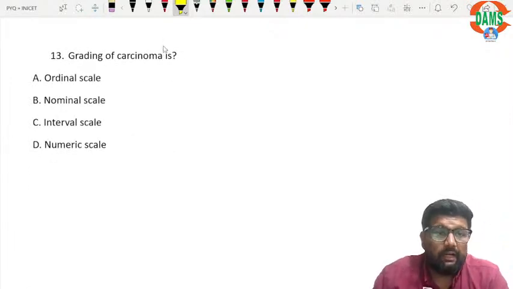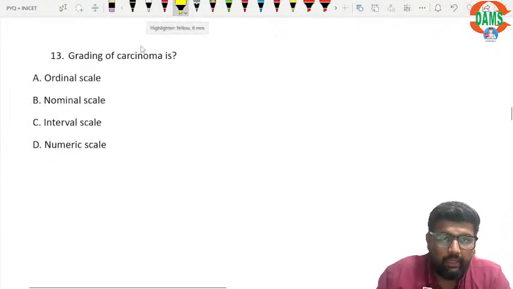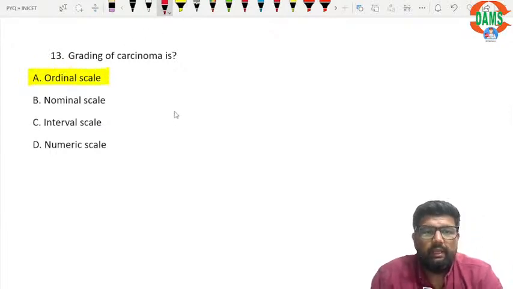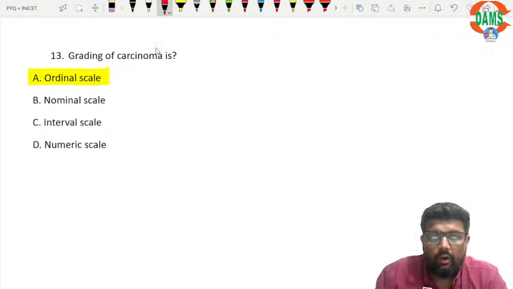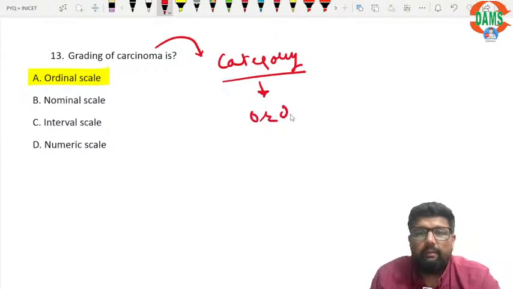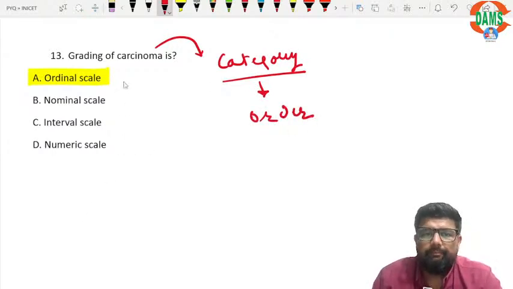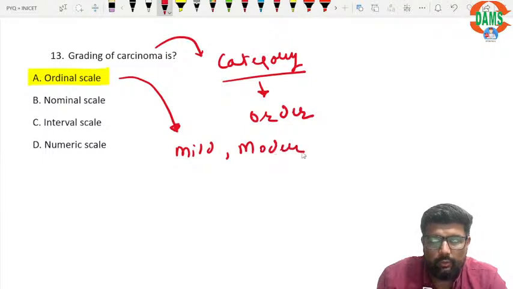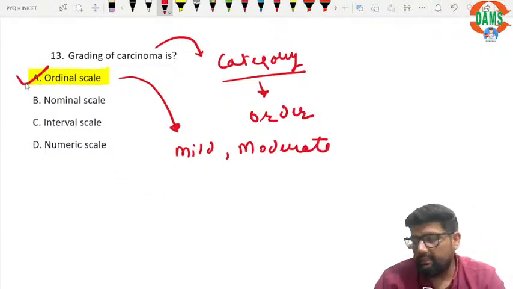Grading of carcinoma is, okay, so grading of carcinoma is ordinal scale. Whenever we have any kind of category or any kind of order, it becomes ordinal scale. Can you give another example? Okay, mild, moderate, severe is also an example of ordinal. So here the correct answer is ordinal.